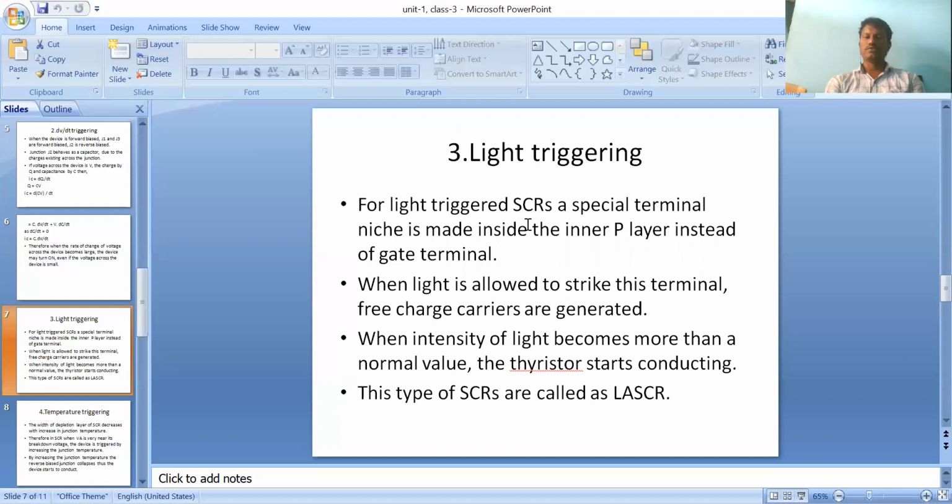It is a simple process: the light travels directly to the layer instead of through the gate terminal, and the light creates charge carriers.